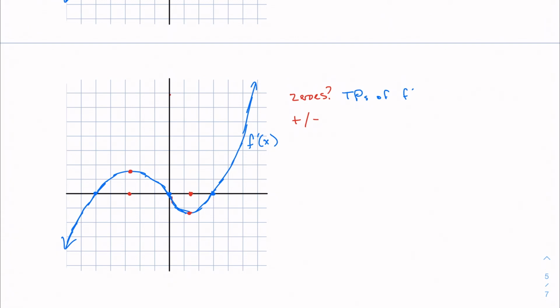So again, if we want to make a chart to help us out here, we'll call these points A and B. Because right now we don't really care what they actually are. Then at A and B, let's see kind of what's happening around it, right?